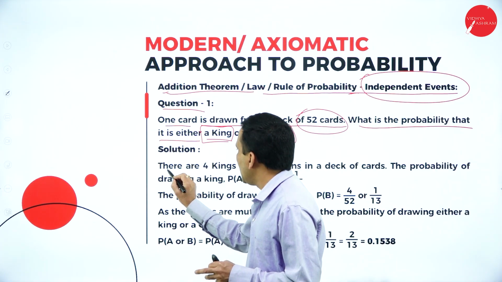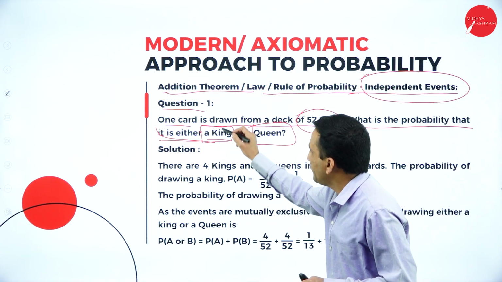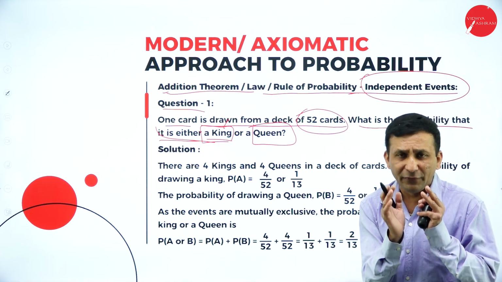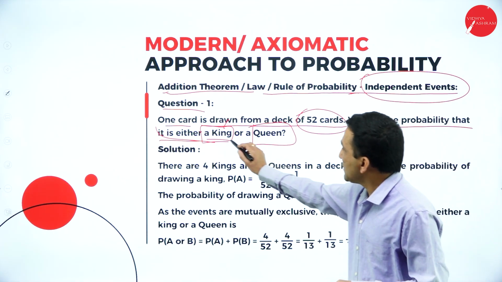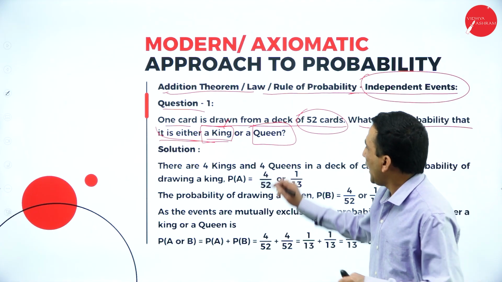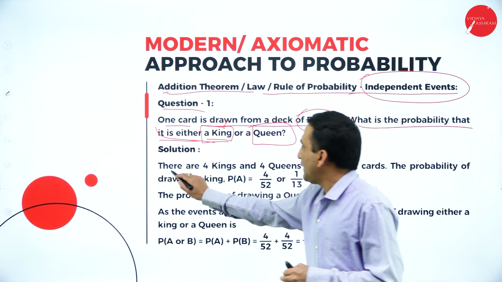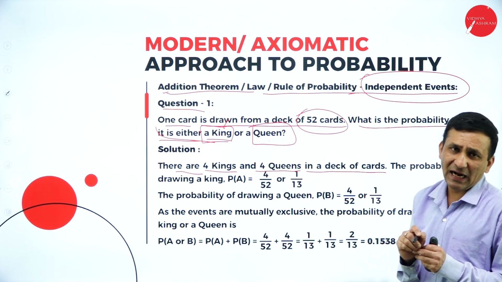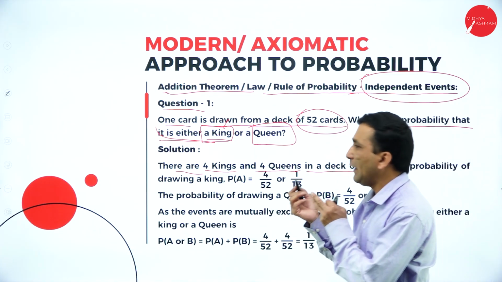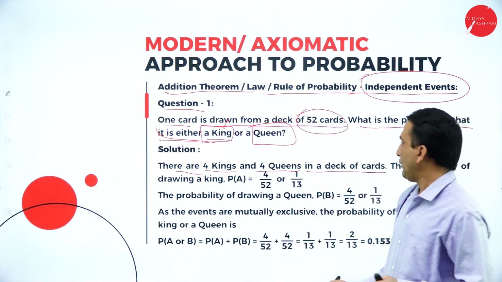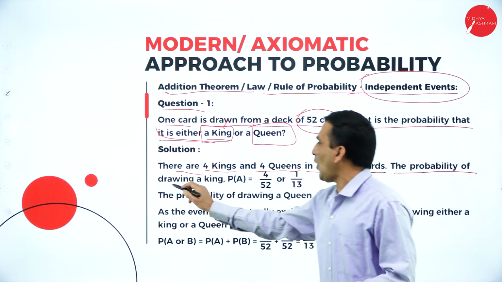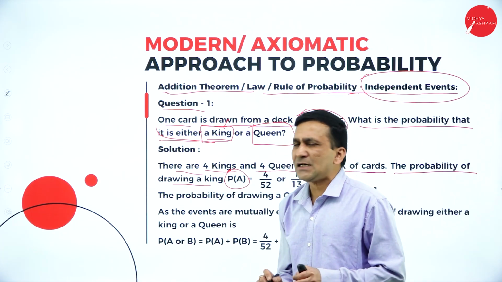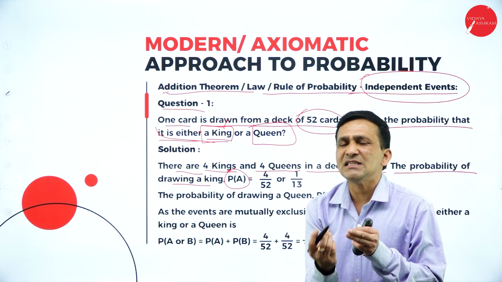For example, in this question, the total playing cards are 52. In this, 4 cards belong to king and 4 cards are queens, so there are 4 kings and 4 queens in a deck of cards. The probability of drawing a king: let event A be a king and B be a queen.